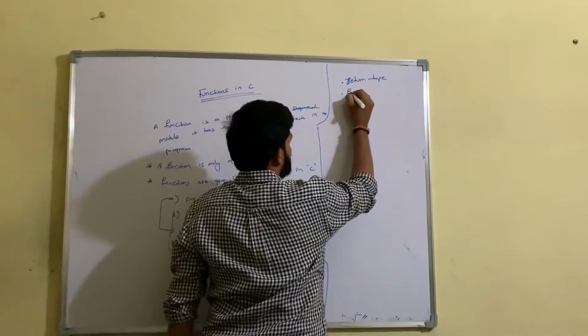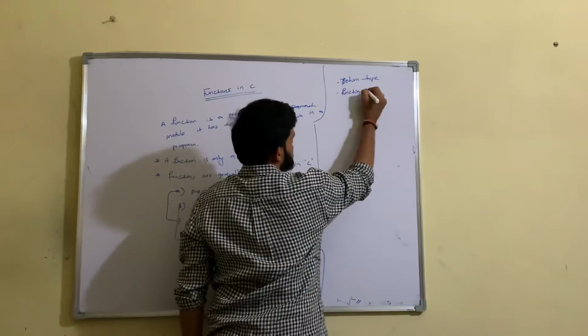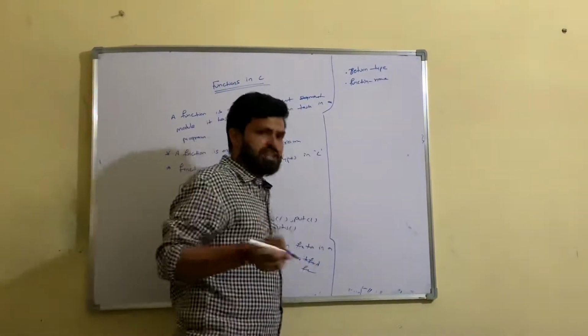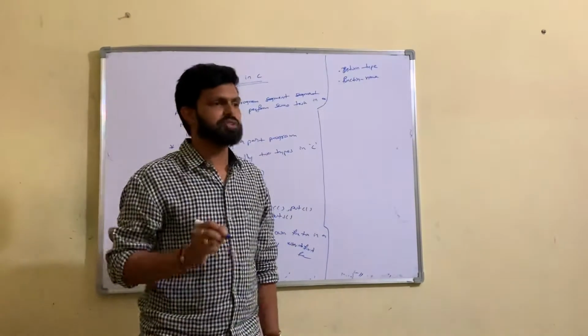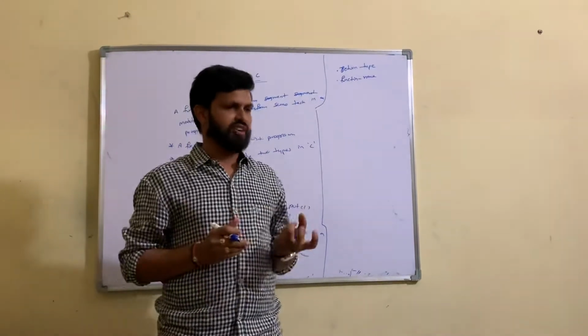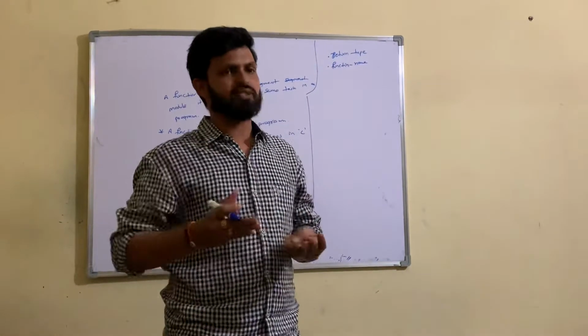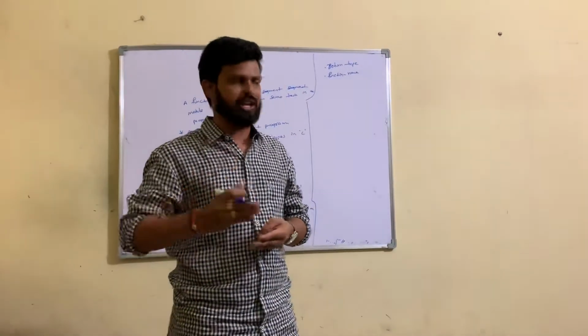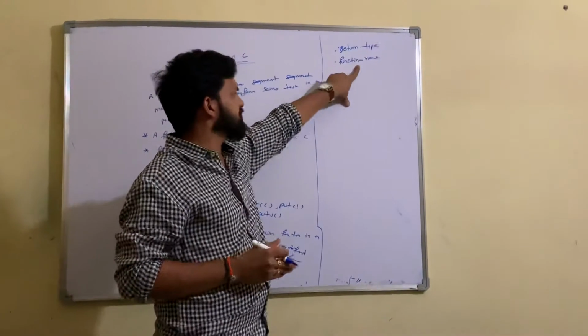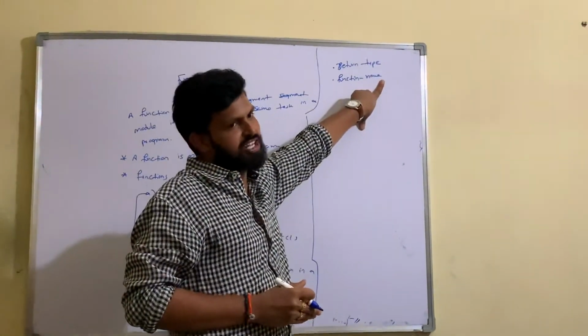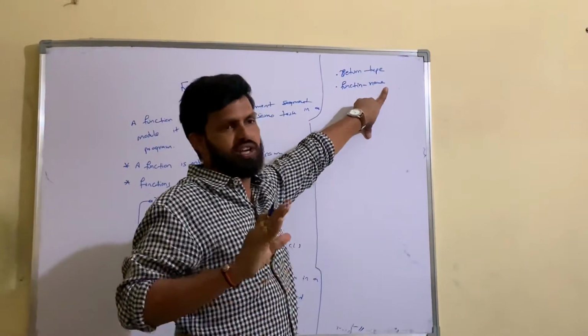The second one is the function name. The function name distinguishes a function from the other names in a program. If you have several functions, we have to distinguish them only by name. Because of that reason, we specify a function name. The function name is a compulsory part of the function.